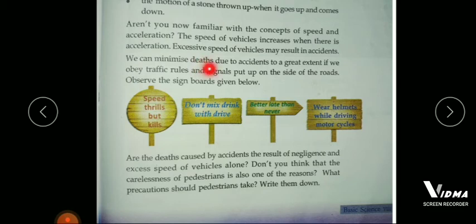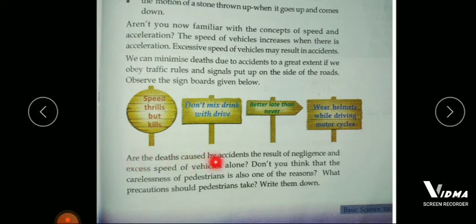We can minimize the deaths due to accidents to a great extent if we obey the traffic rules and signals put up on the side of the roads. So here some signboards are given. Speed thrills but kills. Don't mix drink with drive. Better late than never. Wear helmets while driving motorcycles.